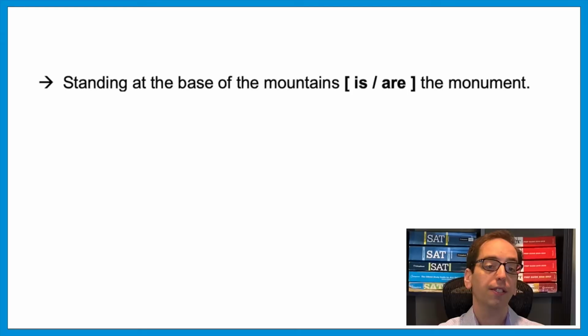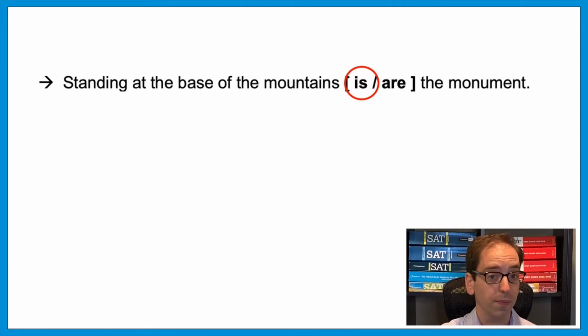Here are a few more sample sentences. Again, think about which word you would pick for the blank. Standing at the base of the mountains, blank the monument. Which word here is doing the action? The monument. You'd say the monument is standing at the base of the mountains. And this is what's called an inverted sentence. What do we mean by that? It's sort of backwards. The subject comes after its verb. So you could do what we just did, reading it backwards. The monument is standing at the base of the mountains.